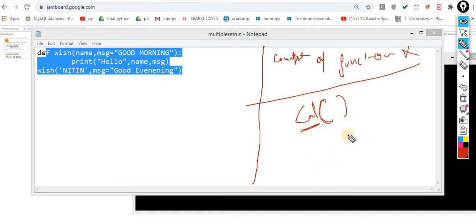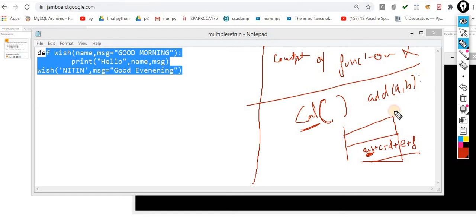What exactly do I mean? When you pick up a calculator, it doesn't matter how many values you are supplying. For example, you are adding 2 values, or 3 values, or 4 values, or 5 values, or 6 values. It doesn't ask you questions like, I am made only for 2 values. For example, this function is made only for 2 values.